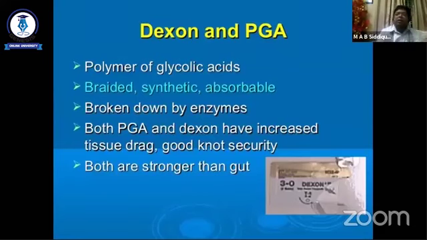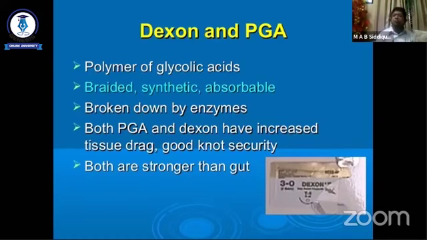Another commonly used suture material, though not as common as silk, Vicryl, and polypropylene, but it is also used in our surgical practice, is the polymer of glycolic acid. It is a braided, synthetic, absorbable suture material broken down by enzyme.